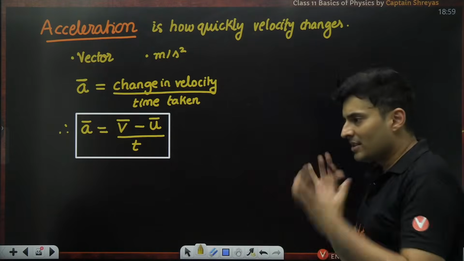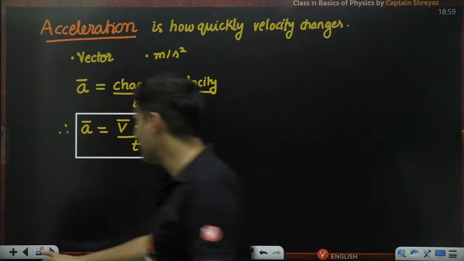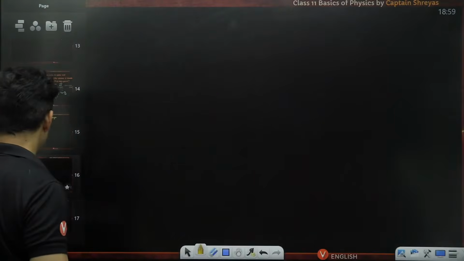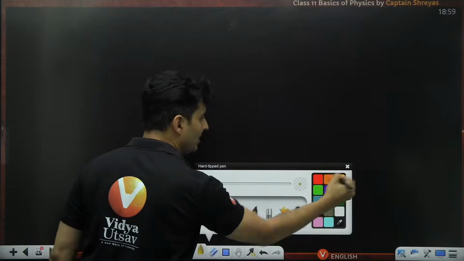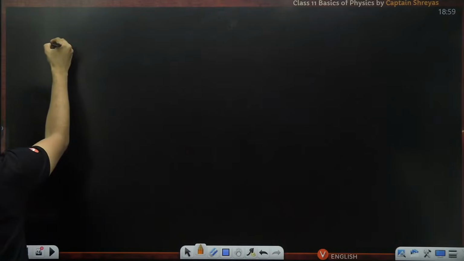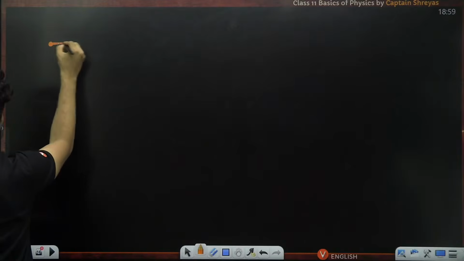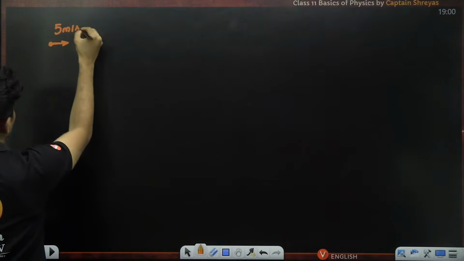Now let's look at some questions so that you are able to see what the acceleration is all about. Let's take up some easy, then some difficult questions. I'm going to give you some scenarios, and in every scenario you are going to tell me what the acceleration is. There is a car over here. It was going like this at 5 meters per second.